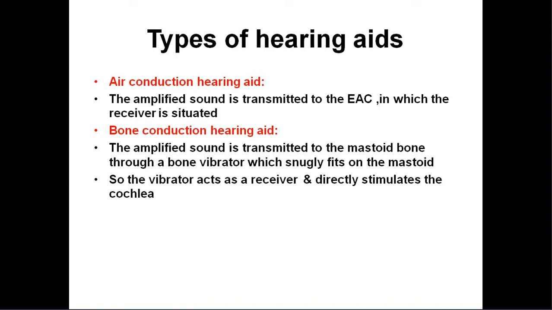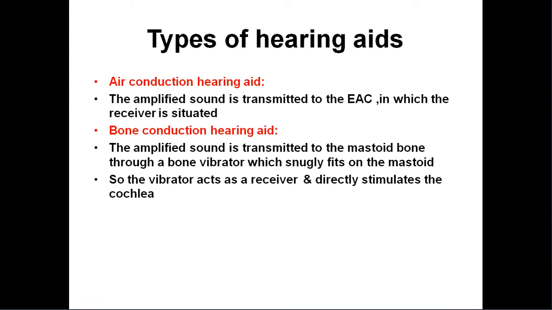Depending upon the mechanism by which the hearing aid works, they are divided into two types: air conduction and bone conduction. In air conduction, the amplified sound is transmitted to the external auditory canal, in which the receiver is situated. In bone conduction hearing aids, the amplified sound is transmitted to the mastoid bone through a bone vibrator, which fits snugly on the mastoid bone.